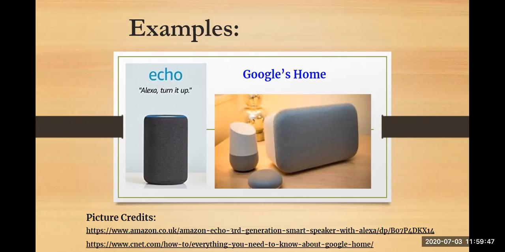Even self-driving cars can be an example of ambient technology, because you are in a self-contained ambient environment wherein you are controlling everything, the ambience, with your voice. When you control it and the ambience is created accordingly, that is called ambient computing, which can be done in your self-driving cars.